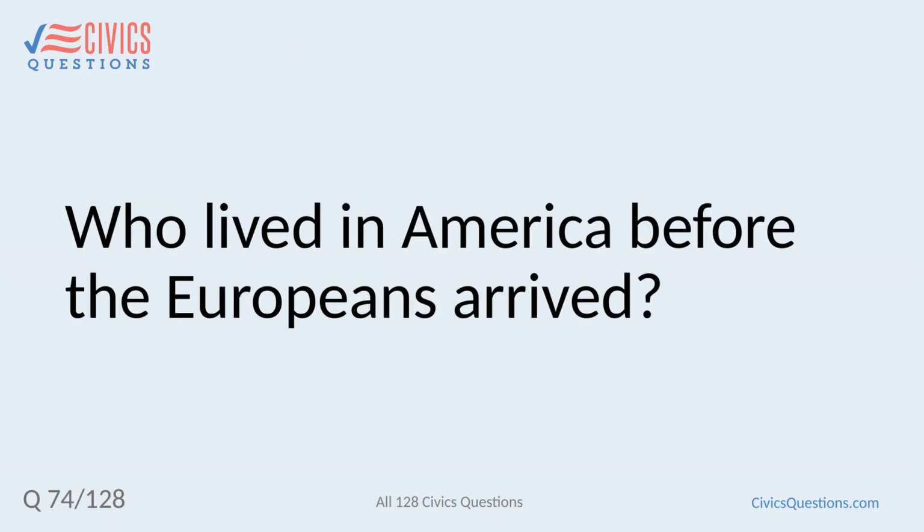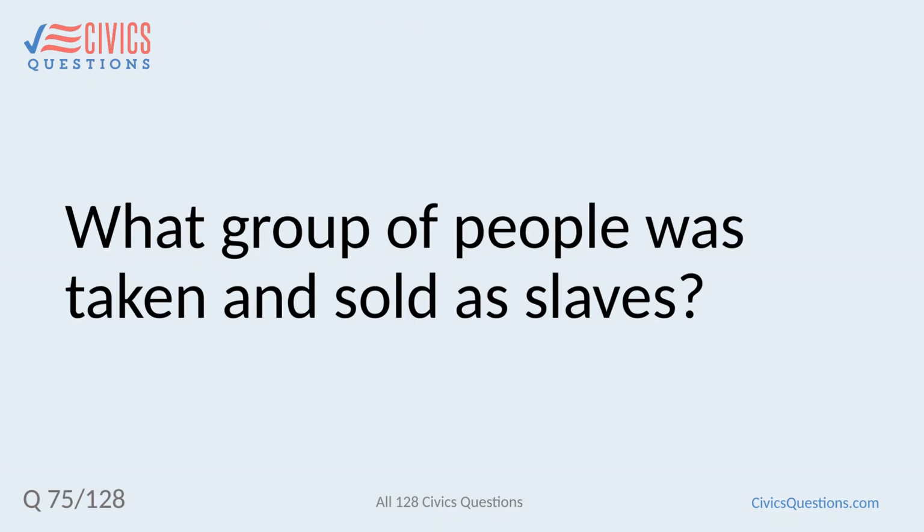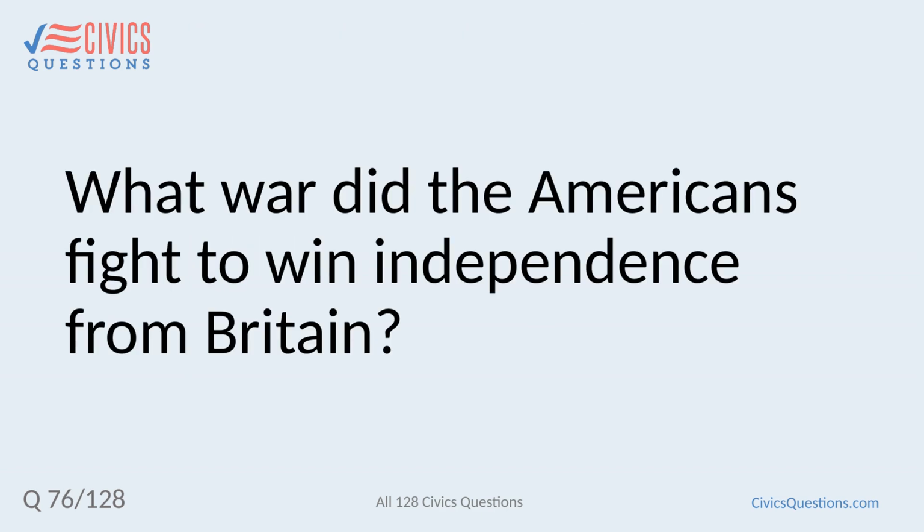Who lived in America before the Europeans arrived? American Indians. What group of people was taken and sold as slaves? Africans. What war did the Americans fight to win independence from Britain?